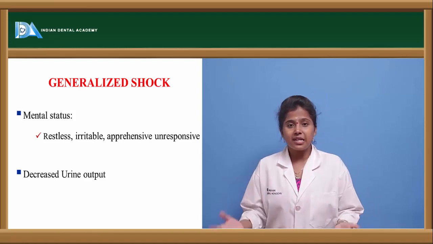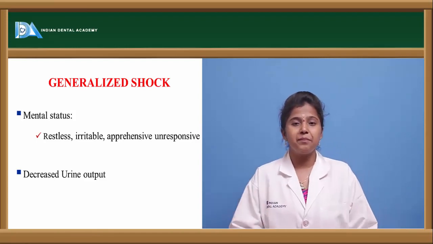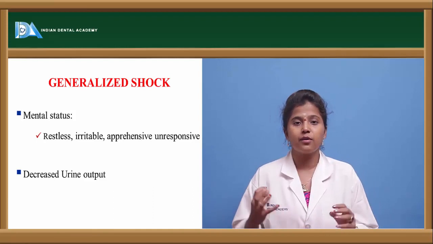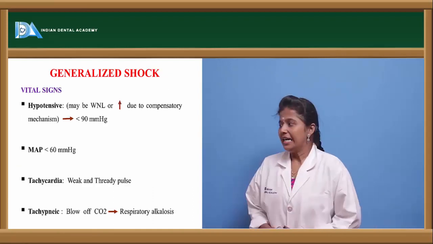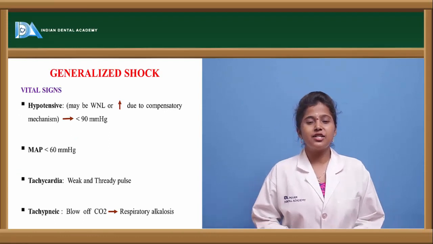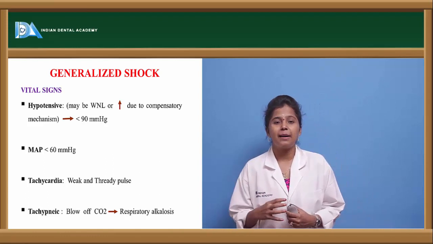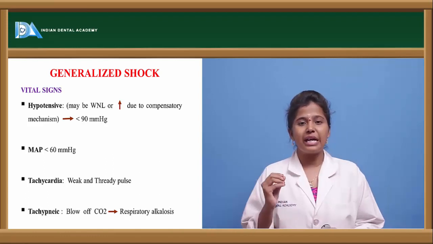There are various other shocks, but generalized shock is a shock which happens because of any organ or any tissue being impaired.